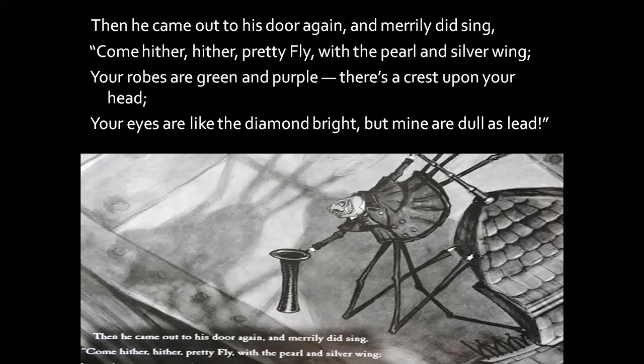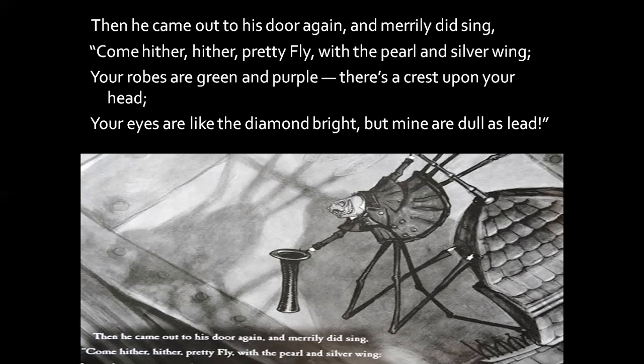So now what is happening? Then the spider is coming out to his door again, and is happily singing. The spider is saying, come here, pretty fly, beautiful fly, come here. You are having a pearl and silver wing. The color of your wing is pearl and silver, it's very shining. Your robes, you have a dress of green and purple. Your outfit is green and purple, and you also have a crest, a crown-like thing upon your head, so you look so beautiful.